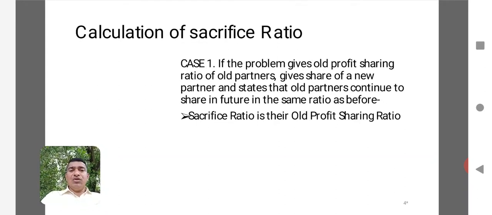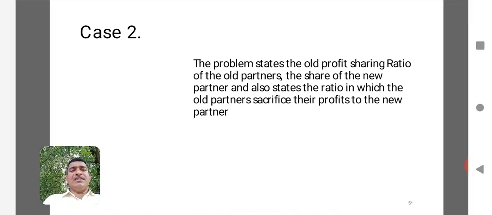Here they are going to give the old profit sharing ratio and they will give the new partner share. At the same time, they say the old partners are likely to continue the same ratio. When this type of information is given, there is no need of calculating a new ratio as a sacrifice ratio. Whatever may be the old ratio, that old ratio itself will be considered as the sacrifice ratio.